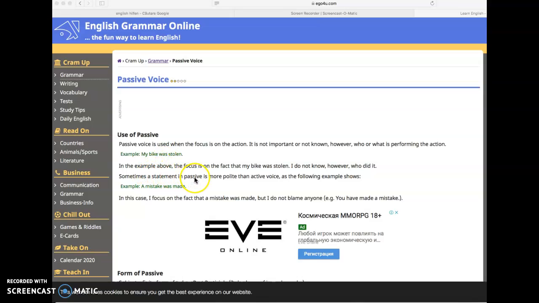Sometimes a statement in passive is more polite than active voice, as the following examples show. A mistake was made. O greșeală a fost făcută. In this case, I focus on the fact that a mistake was made, but I don't blame anyone. You have made a mistake. Adică nu nominalizăm că tu ai făcut o greșeală, yes? Deci sună mai bine, a mistake was made.